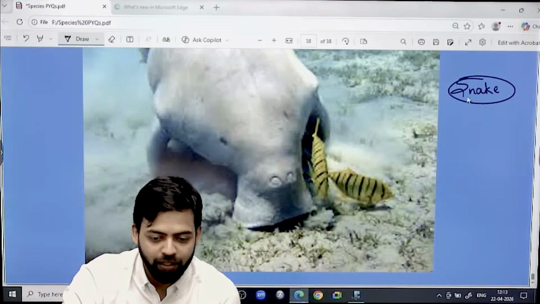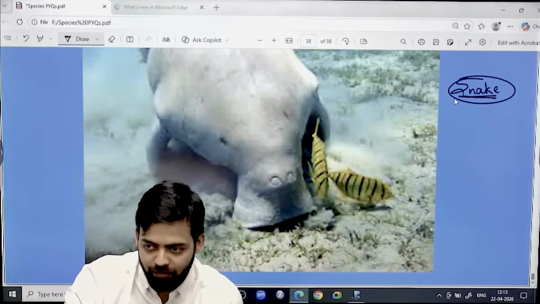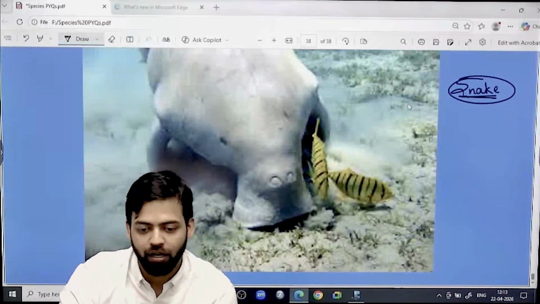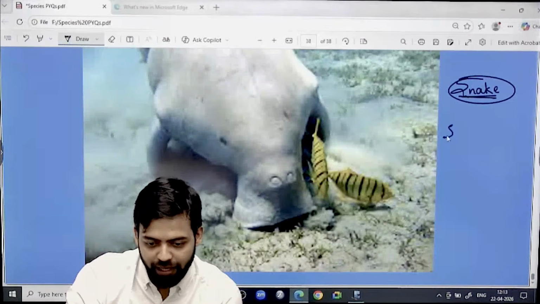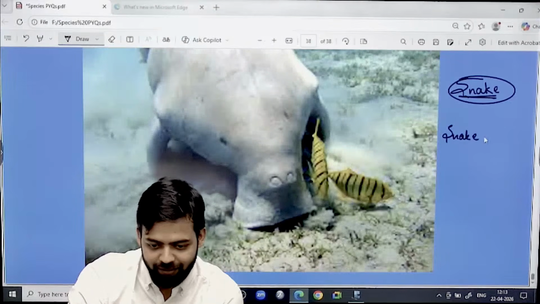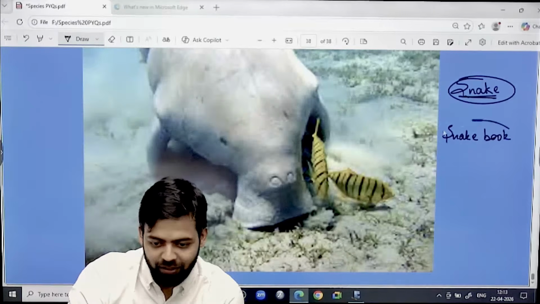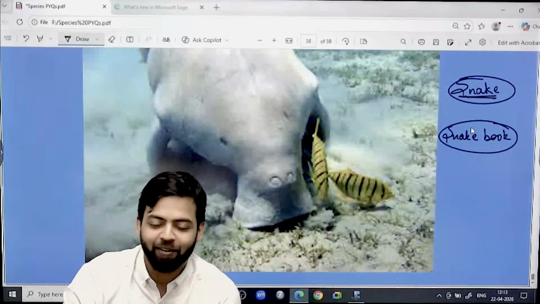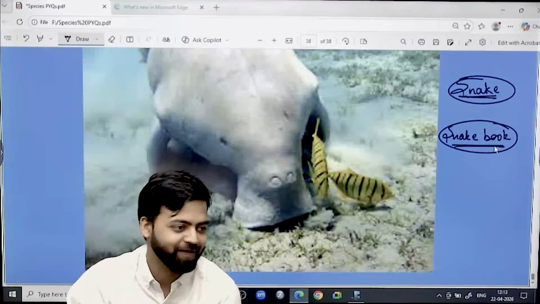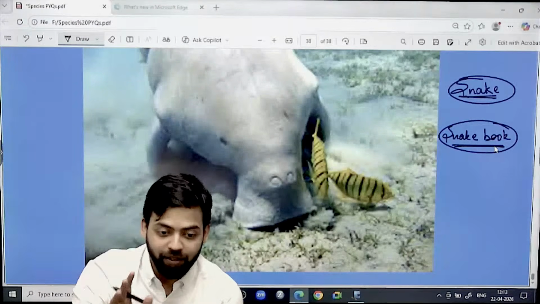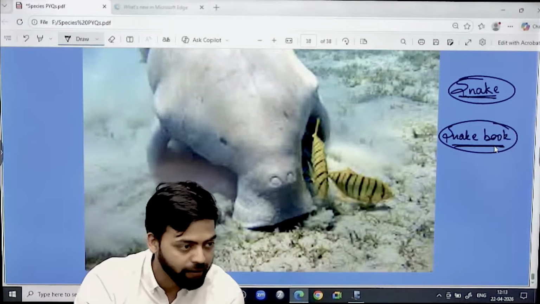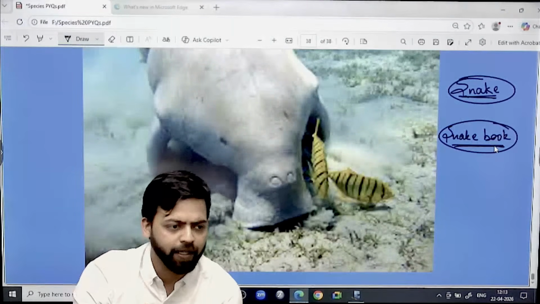So what his friend did was, after he wrongly attempted that question, he came from the examination hall, he bought a book on snake, such that if any question will be there next year, he will rock. There was no question related to this. So that's why, as far as this particular topic is concerned, we have to deal with this topic in such a manner that we can have brief idea.